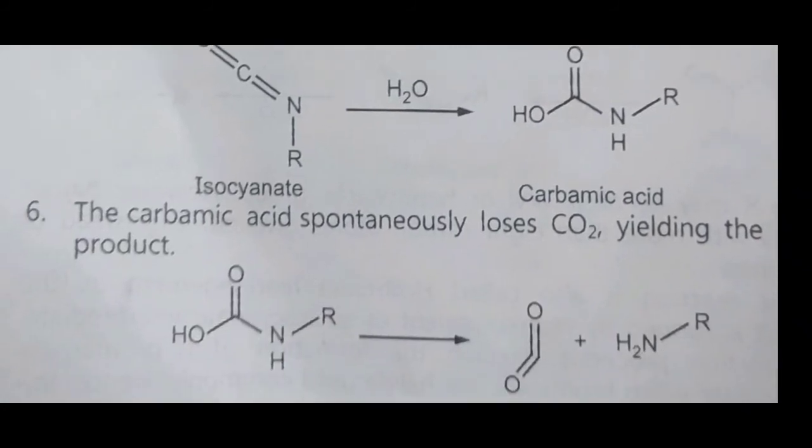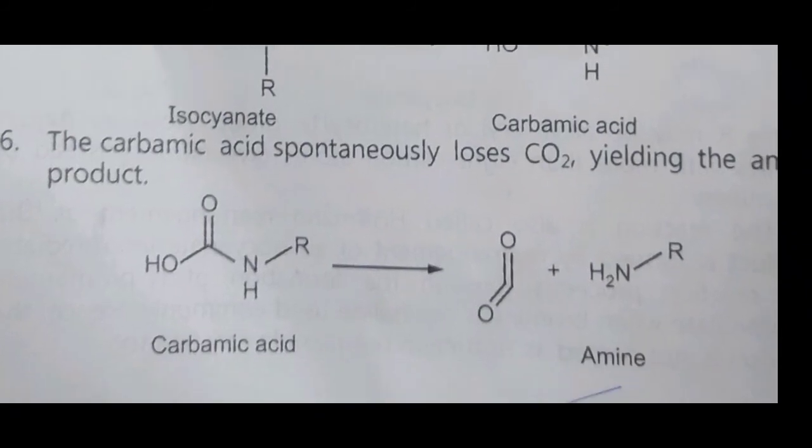Then in the last step, step 6, the carbamic acid spontaneously loses a carbon dioxide, that is CO2 molecule, yielding the amine product. I am showing here carbamic acid OH-C=O-NHR. This loses carbon dioxide, that is O=C=O, CO2, plus RNH2, that is the primary amine. It means the amide is converted to the primary amine with one carbon atom less.